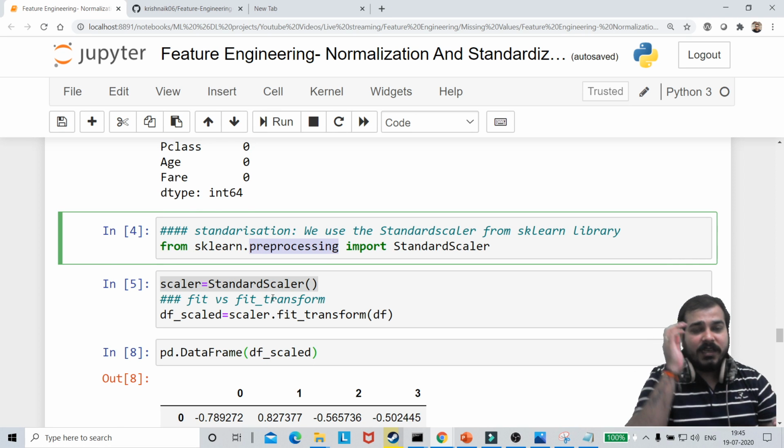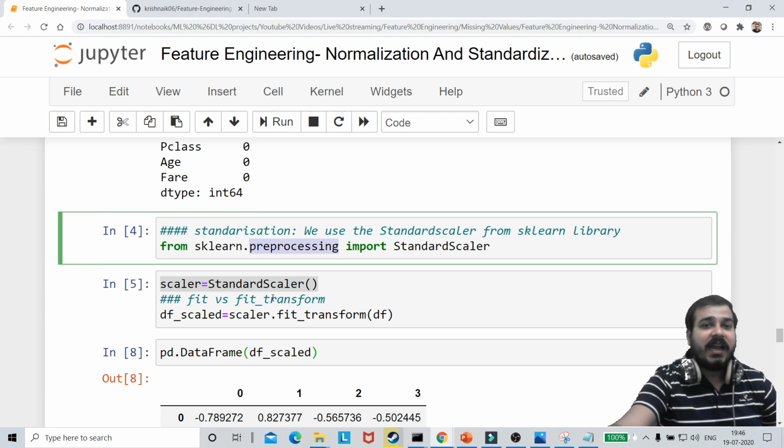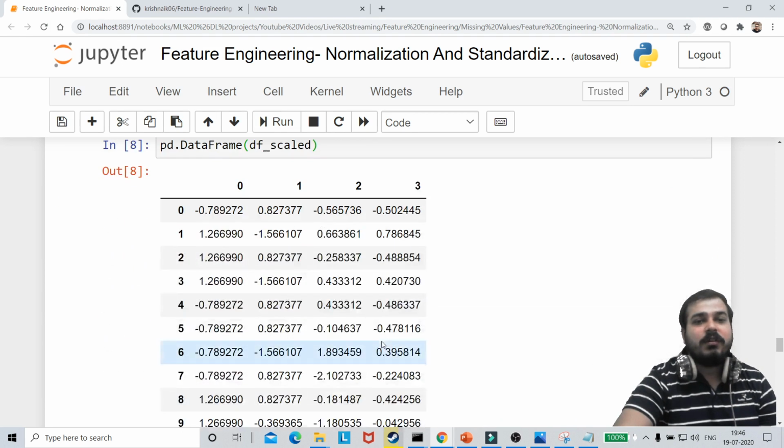I'll tell you when to use MinMaxScaler and standardization. We'll just try to find out both the differences.